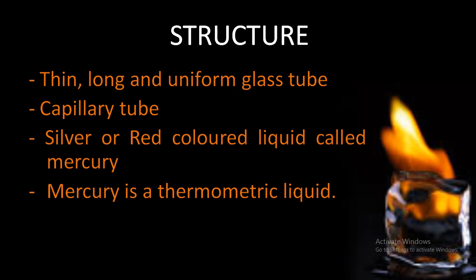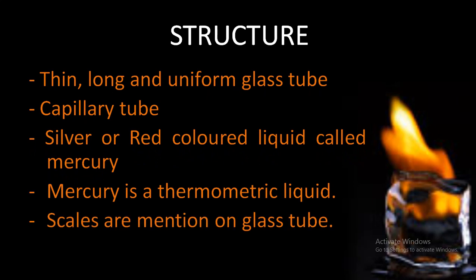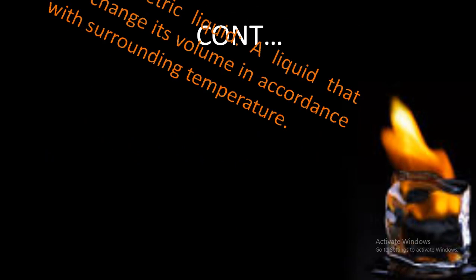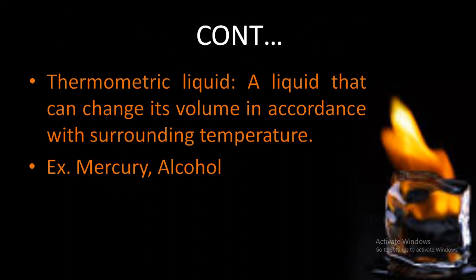You know what volume is. Okay, so they either expand or contract, changing their volume and helping us to know the temperature of the object. That is called a thermometric liquid. Mercury is not the only thermometric liquid; another one is alcohol. Yes, mercury and alcohol can both be used in a thermometer for measuring body temperature.